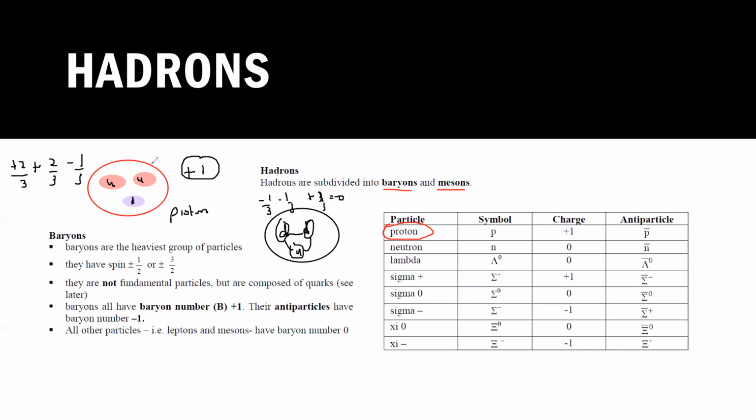And what is the baryon number? Baryon number for each quark: if there is a quark, the baryon number is plus 1 by 3, and if there is an anti-quark, then it will be minus 1 by 3. So up, up and down, what will be the baryon number?